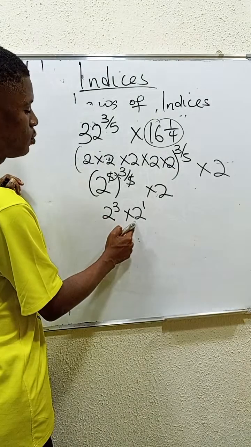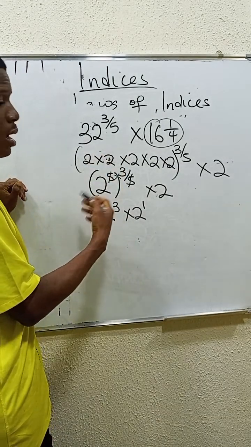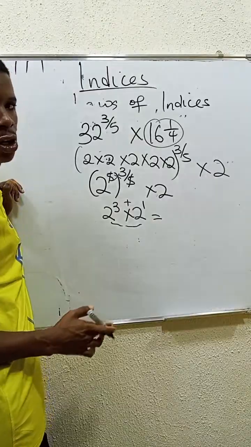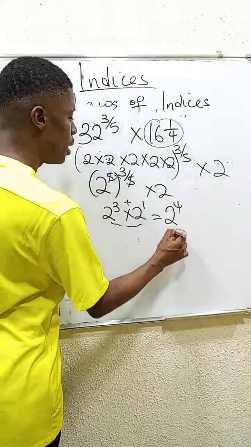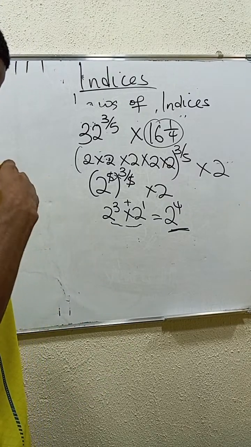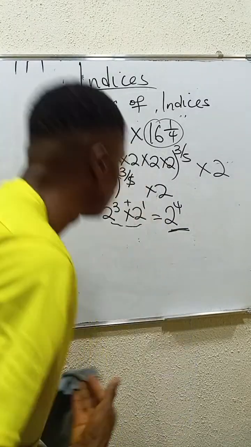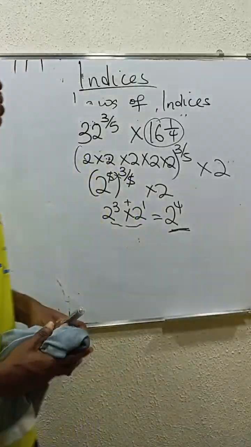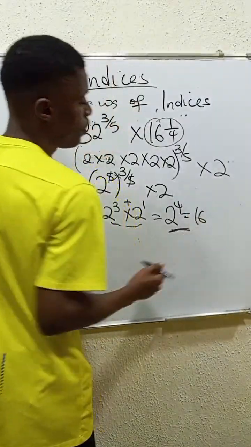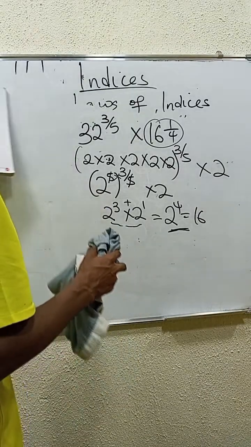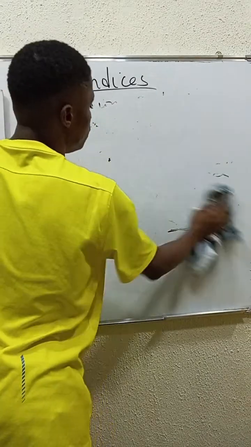In multiplying, you remember when I taught you about the addition rule, I told you that whenever the bases are the same, you just have to add their powers. So what do you get here? You get 2 to the power of 4, and that's the required solution. You can leave it at 2 power 4, or you can go further, because 2 times 2 is 4, times 2 is 8, times 2 is 16. So you can put this as 16, depending on the option you are able to see in the examination hall. So this is just the basics.